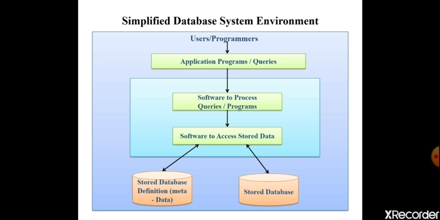What is the meaning of actual data? For example, I asked some students details. Those student details, nothing but roll number, name, phone number, address, parents details, whatever that data. For example, roll number 1, name ABC, so and so phone number, so and so address, that is an actual data. But the columns what we used, that is roll number which is of type integer, name which is of type character, then phone number which is of type integer and which should have 10 digits itself, that is nothing but metadata, nothing but description of the database or the definition of the database, what we call it as.